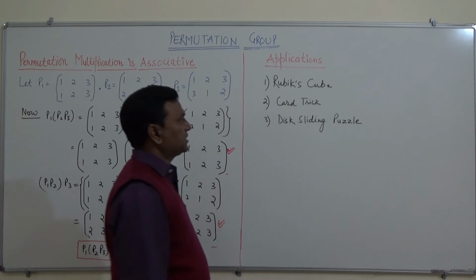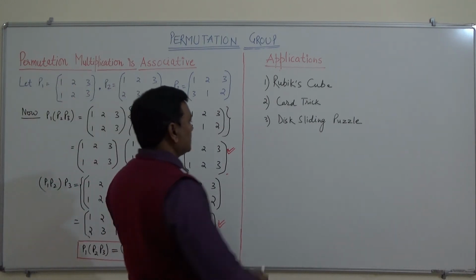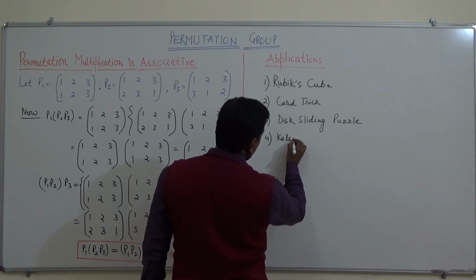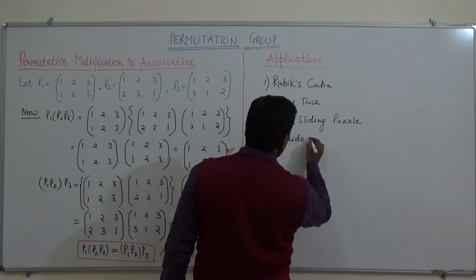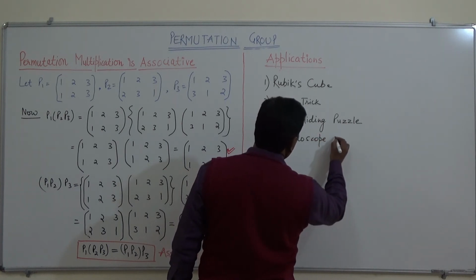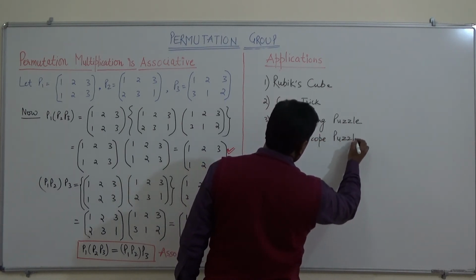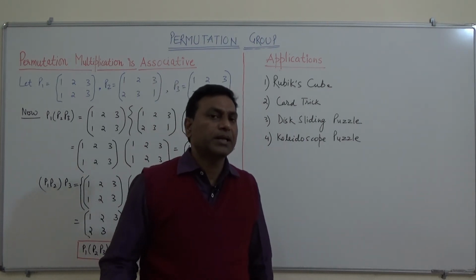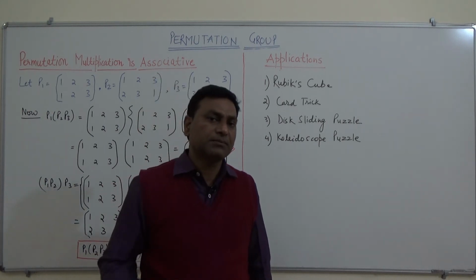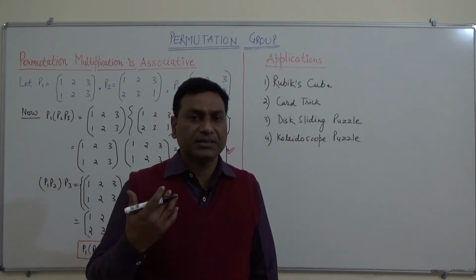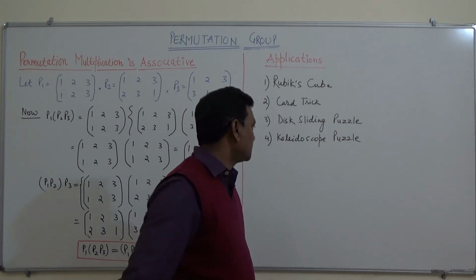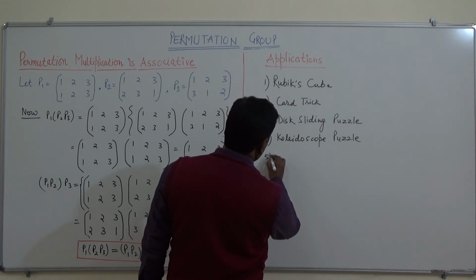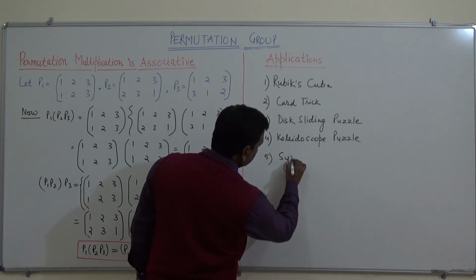It can be used in disc sliding puzzles, and it can also be used in the kaleidoscope puzzle. Like we know there are normally 100 cases in the kaleidoscope puzzle, so we can say it can be solved by using this permutation group.